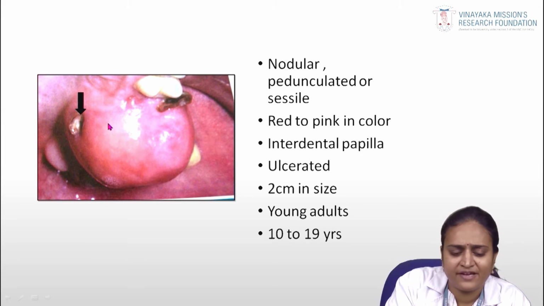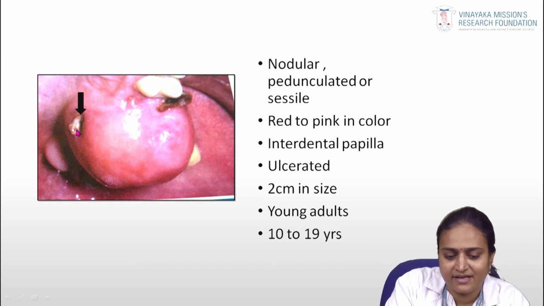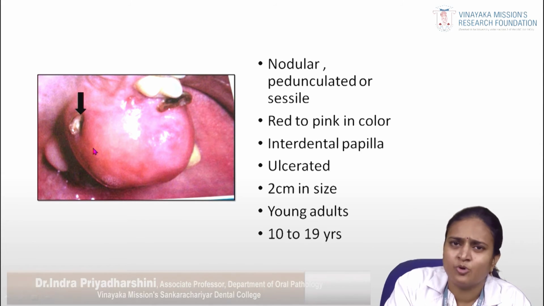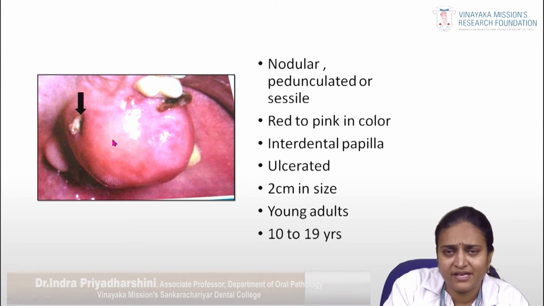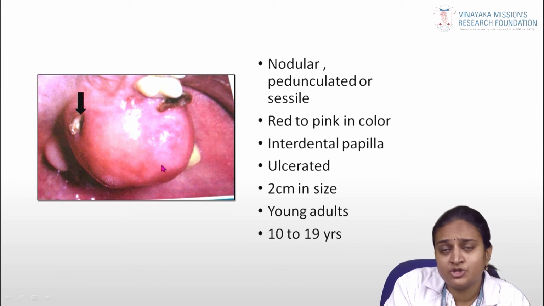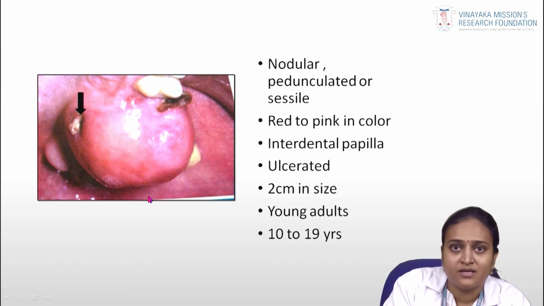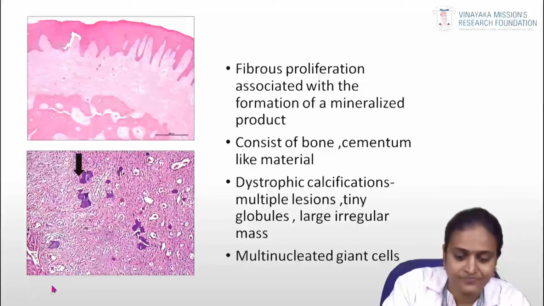In peripheral ossifying fibroma, ulceration is the main feature, along with a pink or red nodular lesion. You can see the ulceration most commonly in the interdental papillary area, from where it arises. It is 2 centimeters in size and more common in young adults, around 20 years of age.